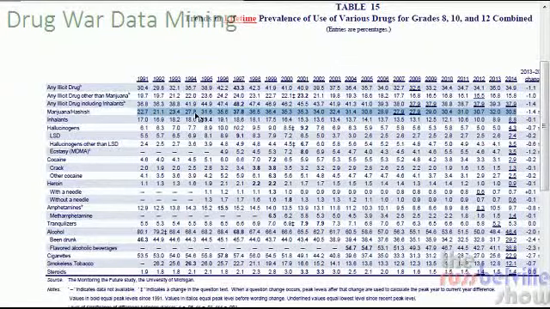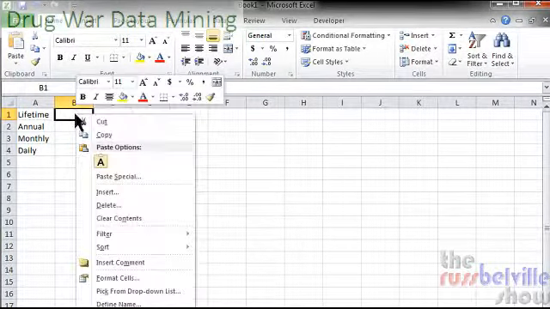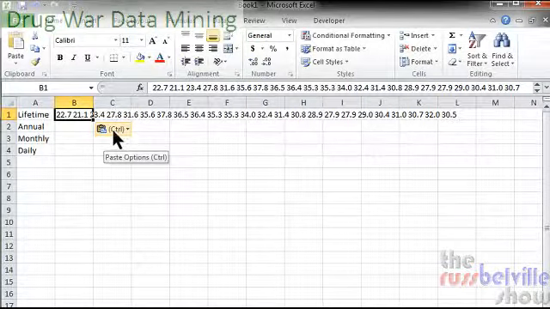And you can use a keyboard shortcut or right click to copy that information. Switch then over to Excel, and in your first row there for lifetime, you can right click and paste. And when you paste that information, there's going to be this little box that pops up next to it. Now, this is just for Excel. OpenOffice probably doesn't have a similar feature, but in Excel, this is giving you paste options.